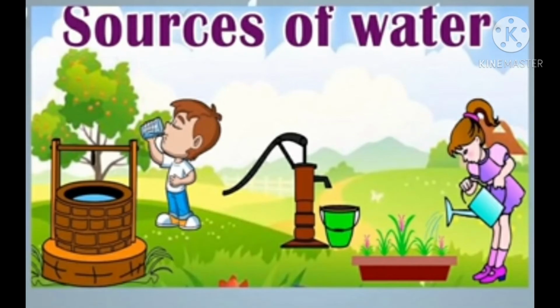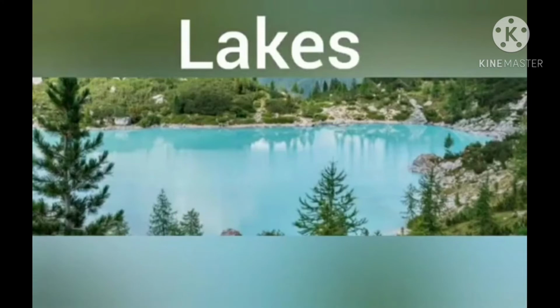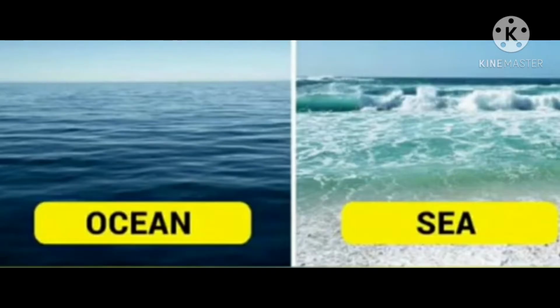Now see, children, there are two types of sources: man-made sources and naturally made sources. What is meant by man-made? Now see here, wells, hand pumps and dams are examples of man-made sources, and lakes, rivers, oceans and seas are naturally made. People never made the oceans, seas or rivers. Understood, students? There are two types of water sources, man-made and natural sources.